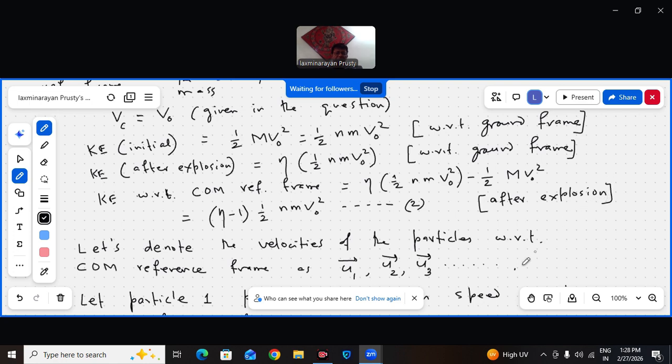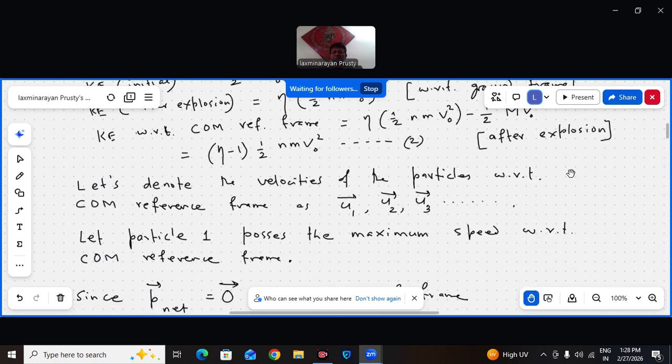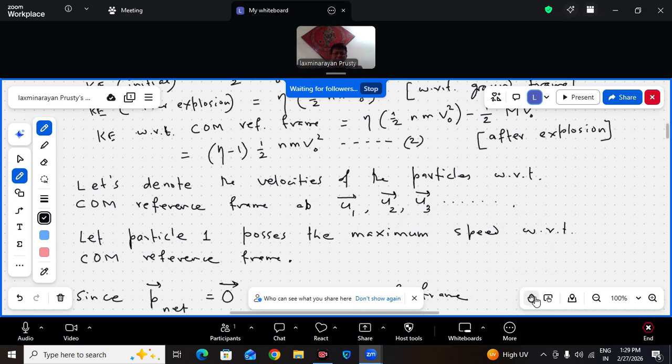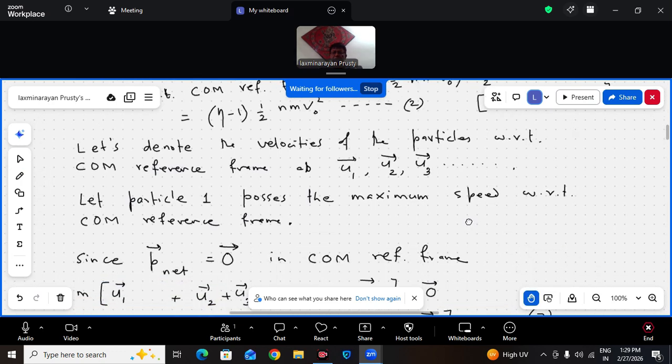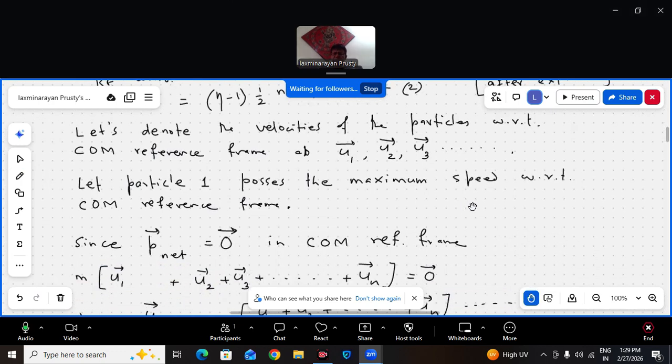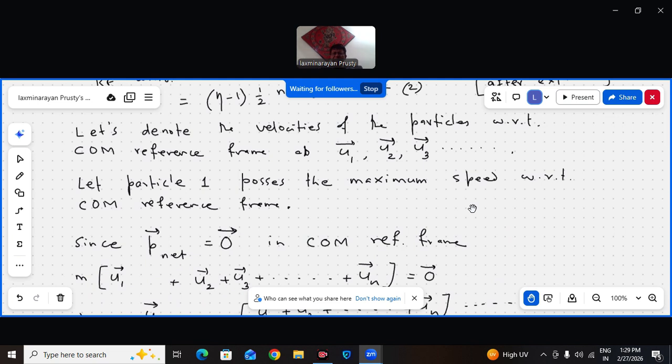Let me write this so we should not get confused. Let us denote the velocities of these particles with respect to the center of mass reference frame as u1, u2, u3, etc., up to uN. Because the question asks to maximize the velocity of any one particle, let us say particle 1, without loss of generality.